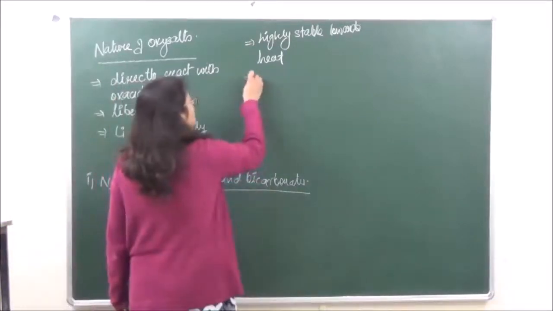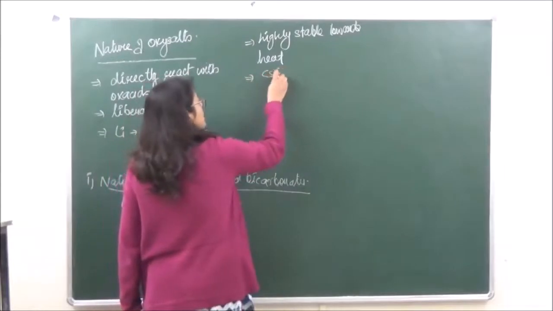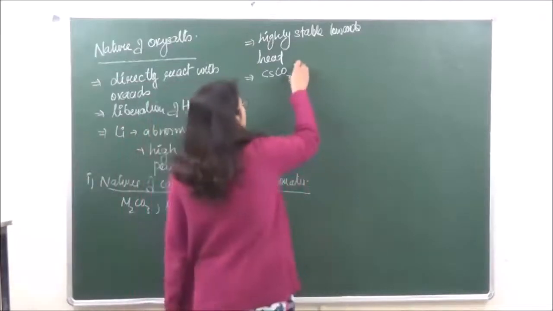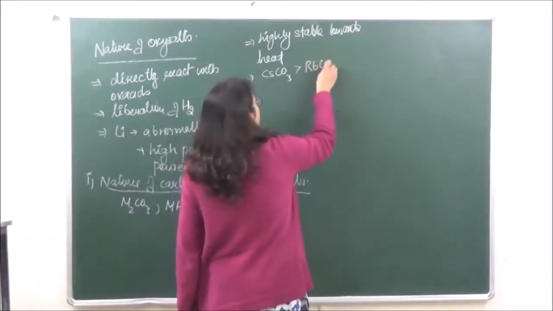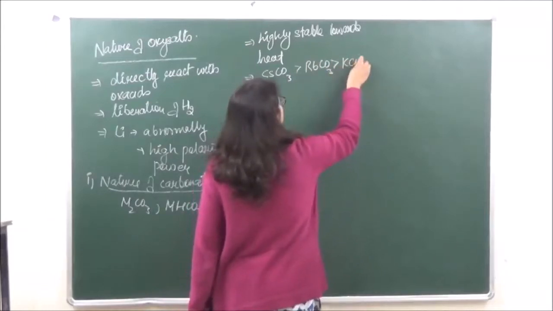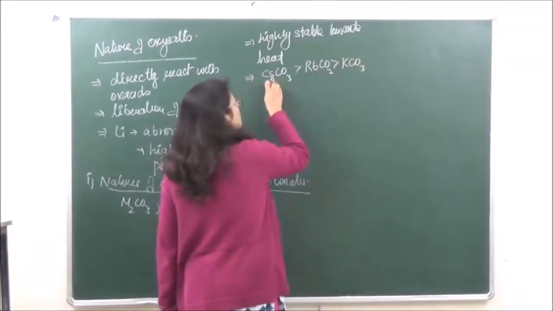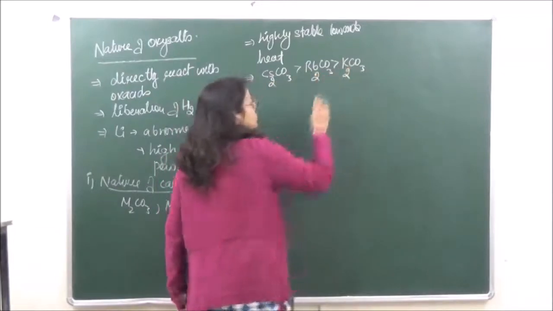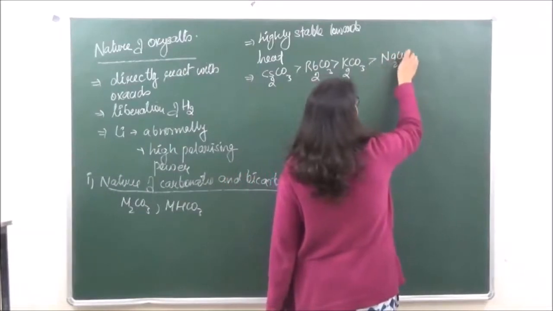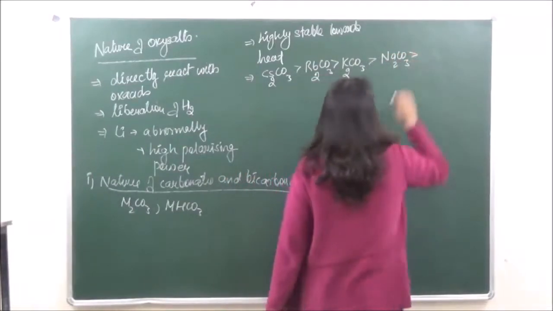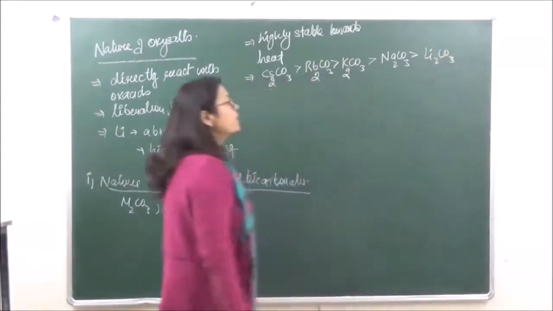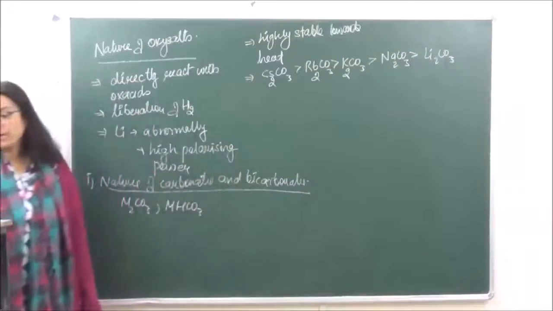So the order of stability of carbonates is: cesium carbonate is the most stable. फिर उसके बाद rubidium carbonate, उसके बाद potassium carbonate, and then sodium carbonate, and finally lithium carbonate. So lithium carbonate is the least stable over here.